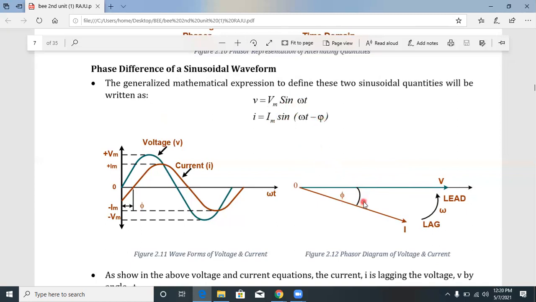So first we have the voltage waveform, then after that the current waveform comes up. How much angle after? After pi degrees, the current waveform is up here. That means the voltage waveform is leading and the current waveform is lagging. So the current lags the voltage by pi degrees. This is the meaning: the current lags the voltage by some angle, that is called pi. So this is the phase difference of a sinusoidal waveform.